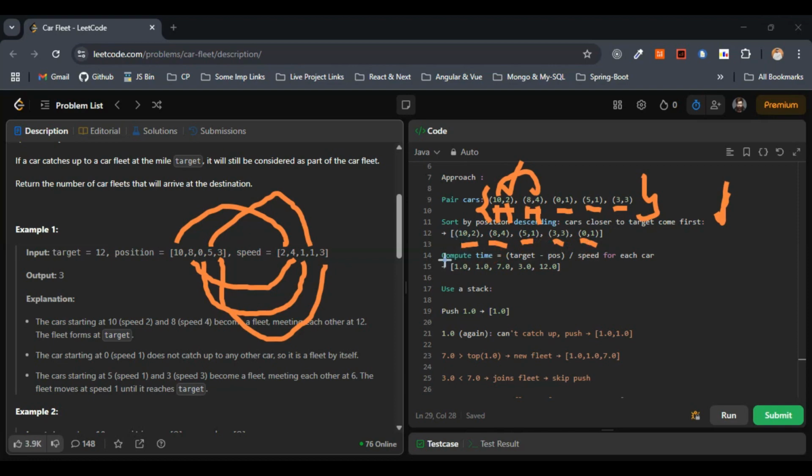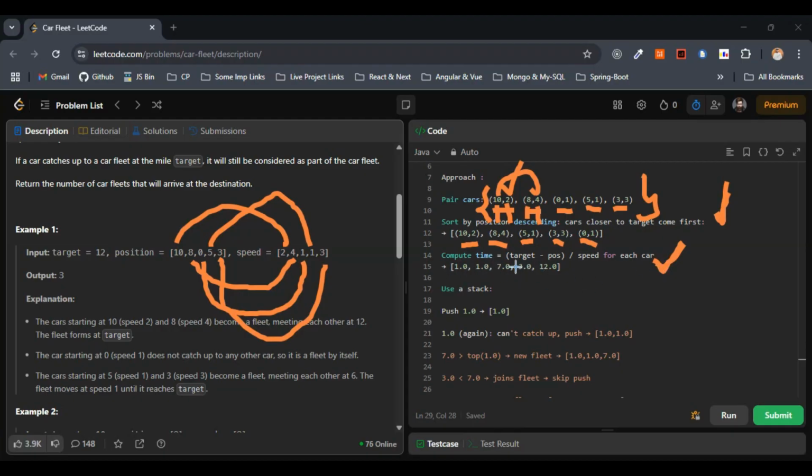So I hope you understood, right? After this step we need to compute the time. For computing the time we are going with this formula. Just remember this one: we are going with the target minus position by speed for each car.